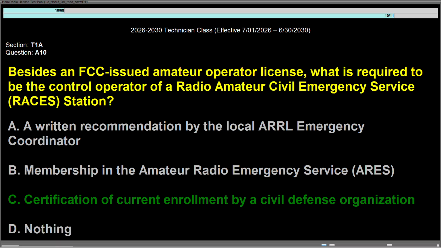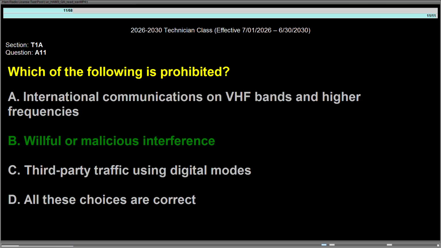Question Alpha 10, besides an FCC-issued amateur operator license, what is required to be the control operator of a Radio Amateur Civil Emergency Service, RACES, station? Answer is C, certification of current enrollment by a civil defense organization. Question Alpha 11, which of the following is prohibited? Answer is B, willful or malicious interference.